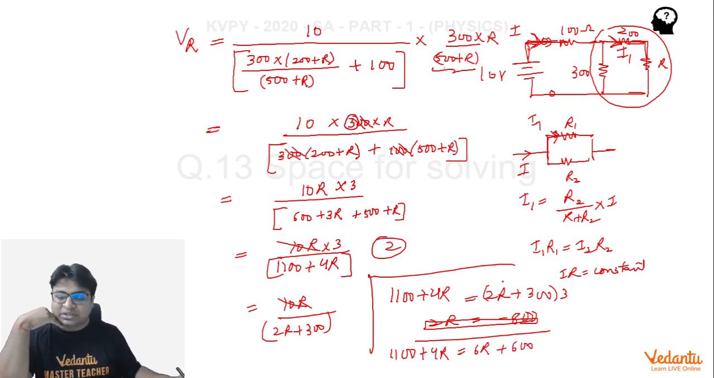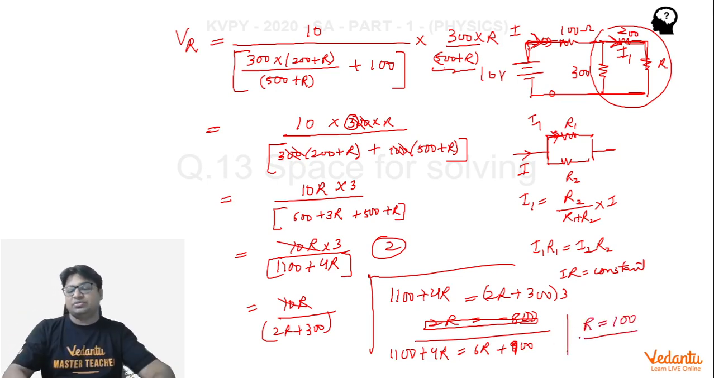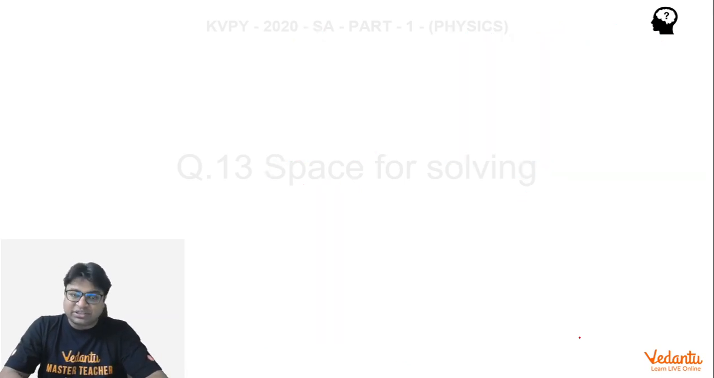Have a look at this. 6R plus 900, I'm sorry again, and this becomes equal to 2R is equal to 200, so R is equal to 100. So after finishing this calculation we get R as 100. So that should be the correct answer, guys.